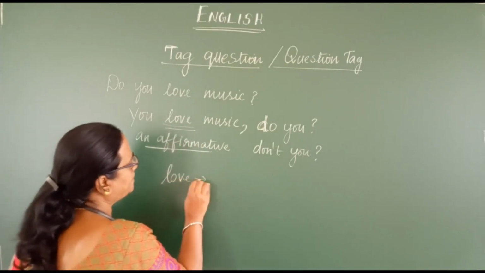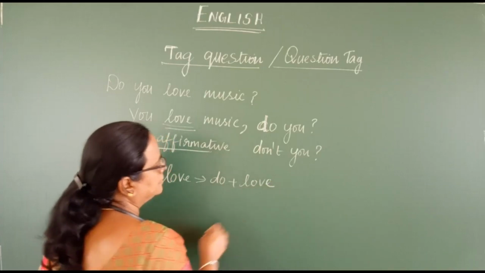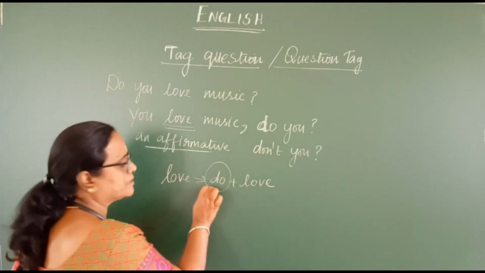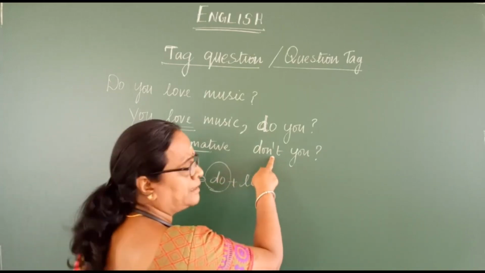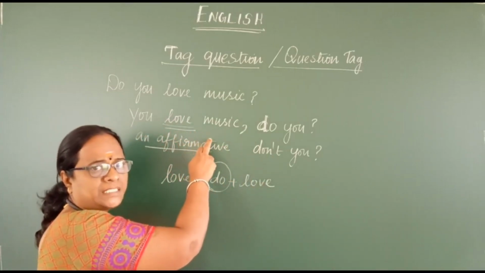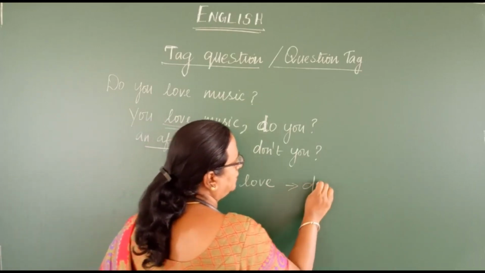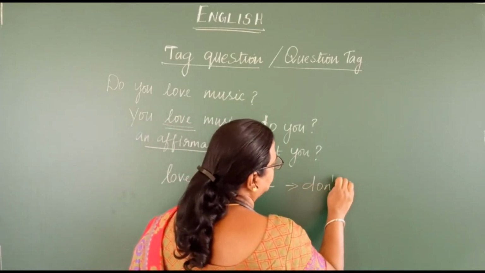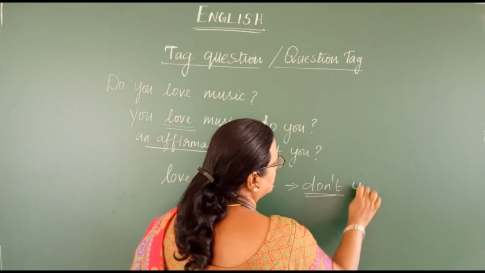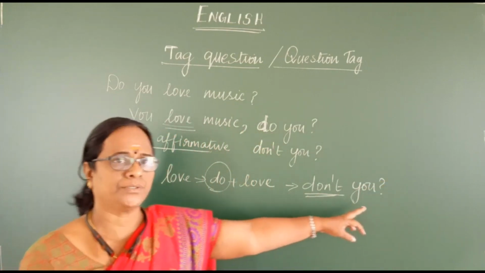See, love can be split like this, do plus love. So you have to take this auxiliary verb and make a negative tag because the given sentence is a positive sentence or an affirmative sentence. So you have to add the negative tag, that is don't, then you write the subject. Then it becomes don't you.